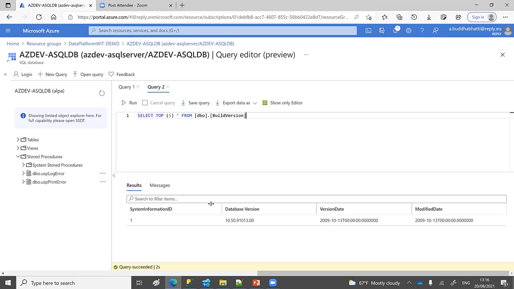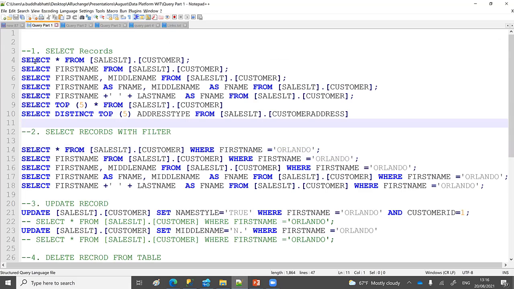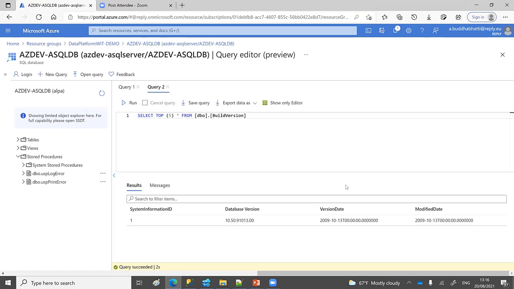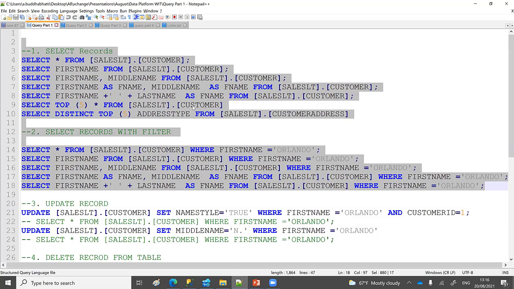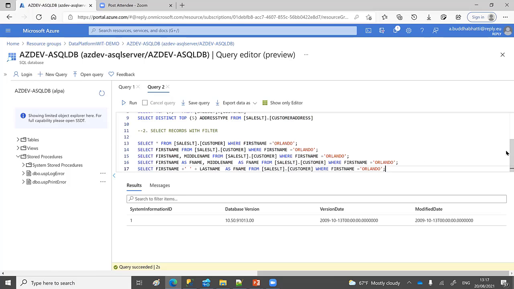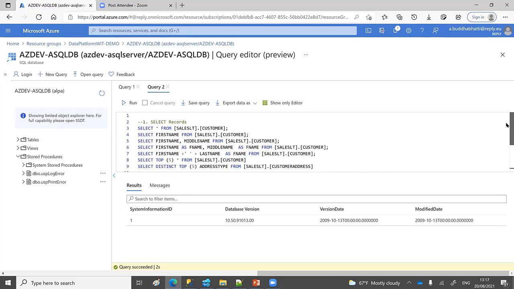For example, if I select a few queries from already written queries, you can see that you can easily create queries here. I already created these yesterday.